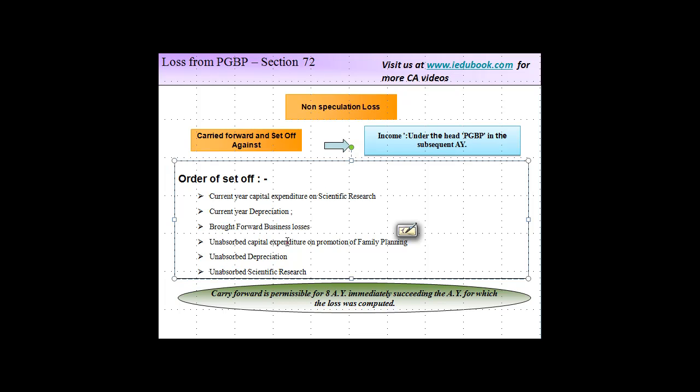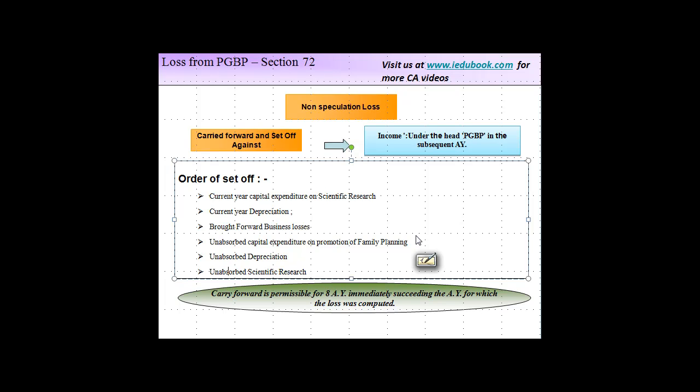Then any unabsorbed capital expenditure on promotion of family planning. If there was an expenditure you had incurred on your employees for the promotion of family planning amongst them, which was capital in nature and could not be claimed last year, you set it off next. Then unabsorbed depreciation, and finally unabsorbed scientific research expenditure.